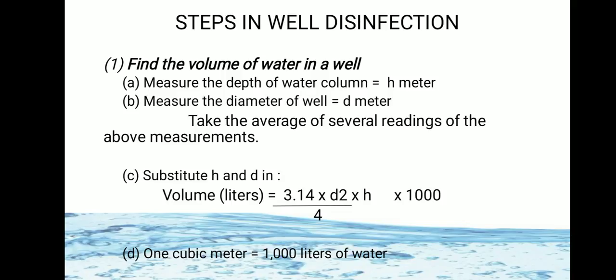Then there is a formula for measuring the volume of the water.